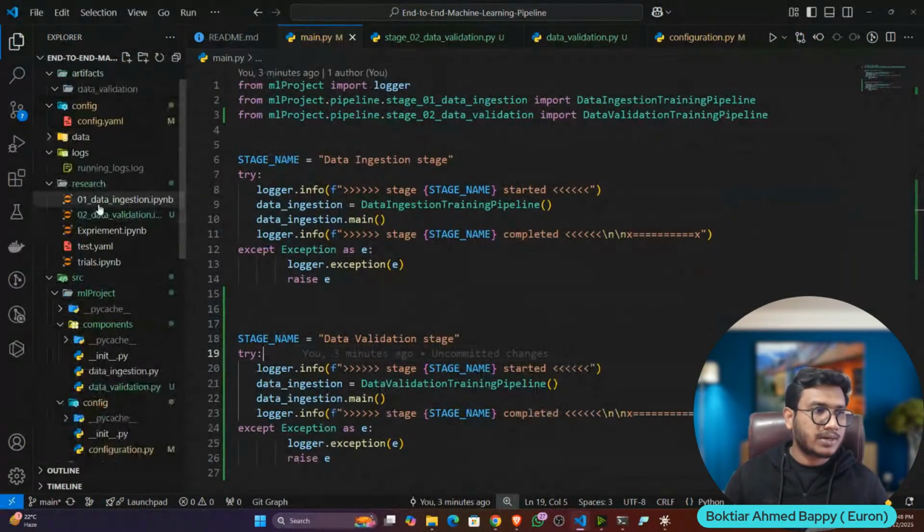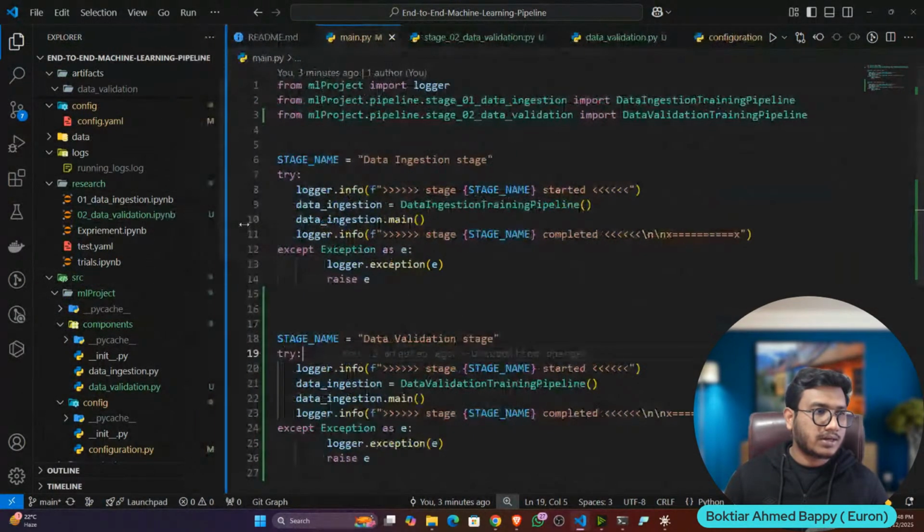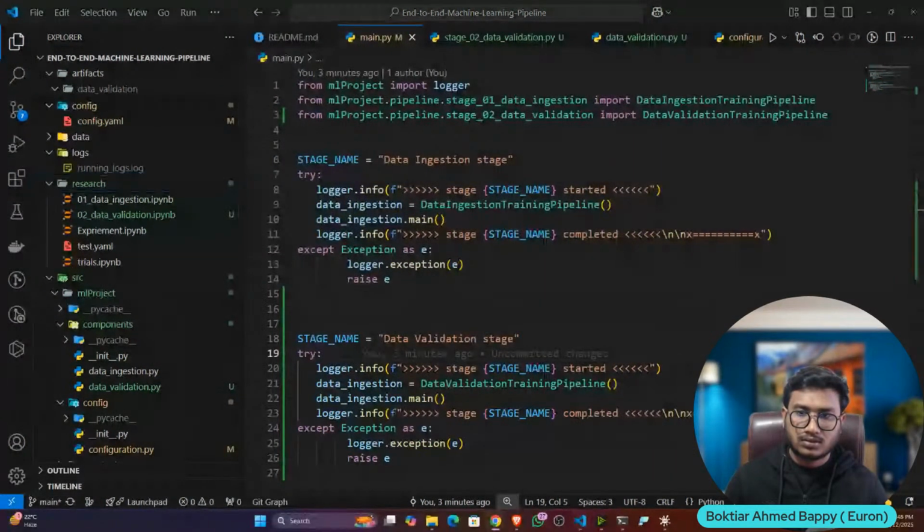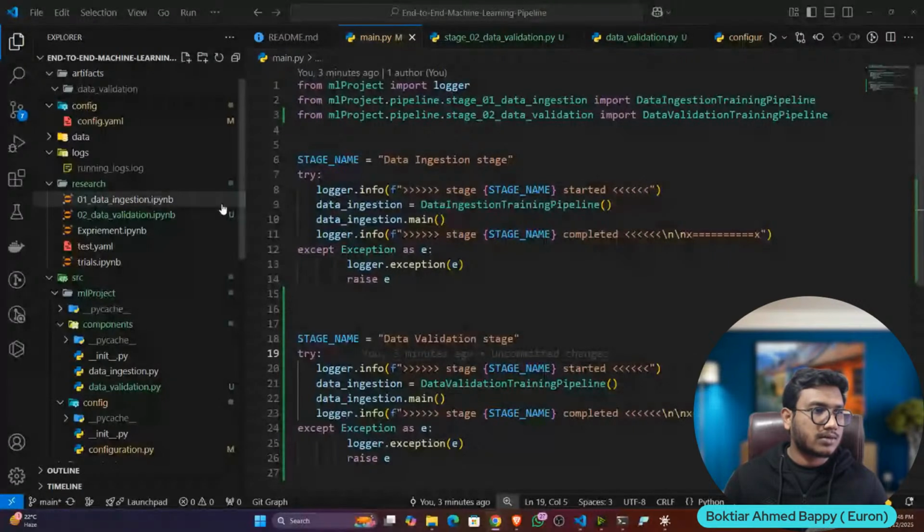Okay, next one we'll try to develop is data transformation. So let's do it quickly. Here in the research folder, I'll create a file called data transformation.